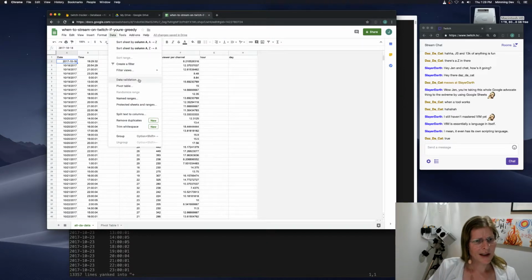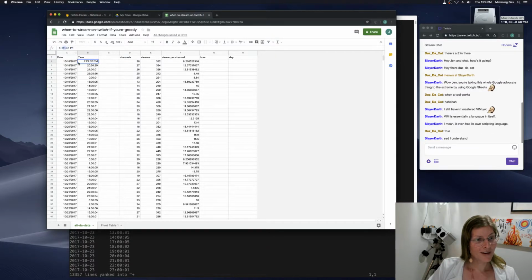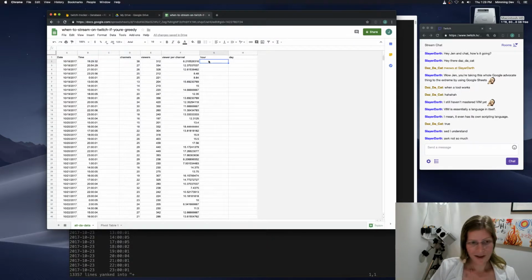So let's go ahead and change this over to the proper format. It was under format, number, date. I wish I had explicit types, and it seems like, oh my gosh, look, it's different. It actually figured out that these are dates and these are times. Woot! So that means that our formula should work now. That is a really weird looking format.